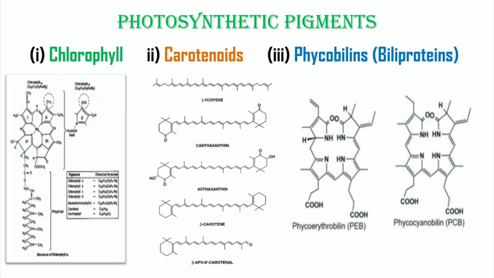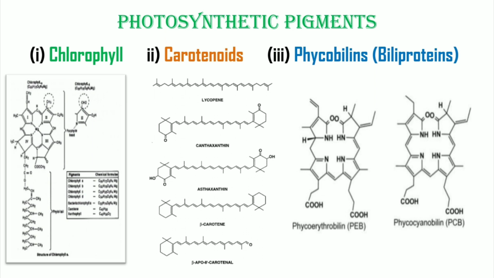First, chlorophylls. These are green-colored, most abundant photosynthetic pigments that play a major role during photosynthesis. Major types of chlorophylls known to exist in plants and photosynthetic bacteria are chlorophyll a, b, c, d, and e, bacteriochlorophyll a, b, and g, and chlorobium chlorophyll.